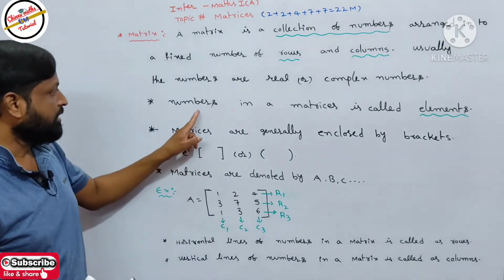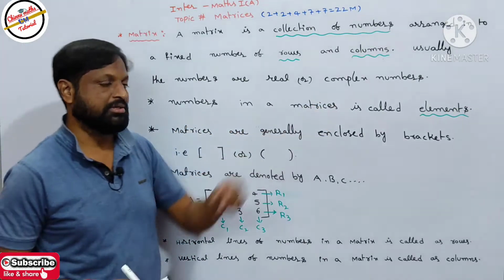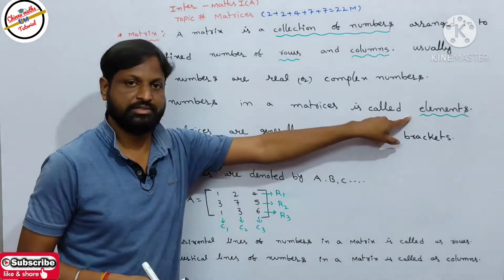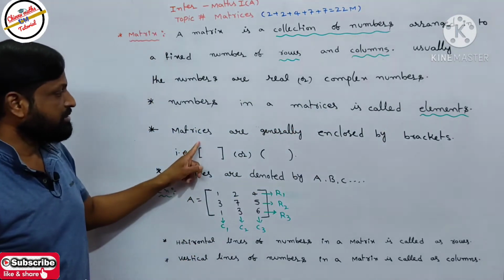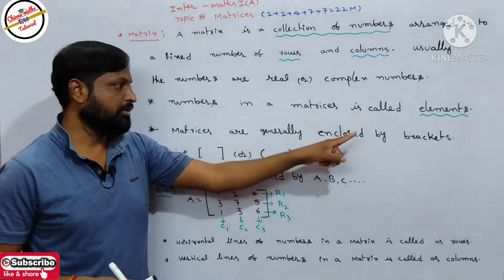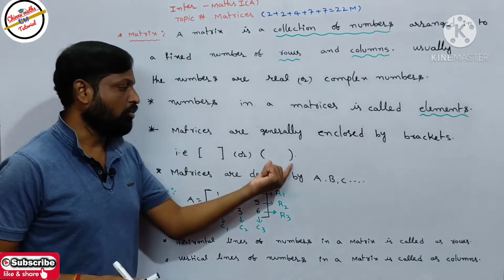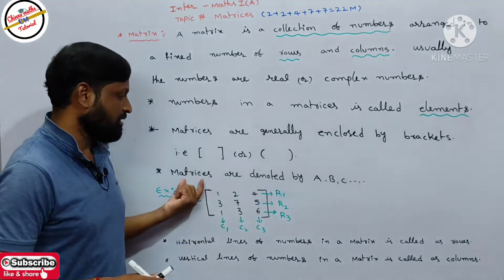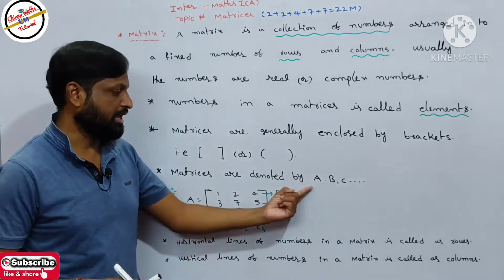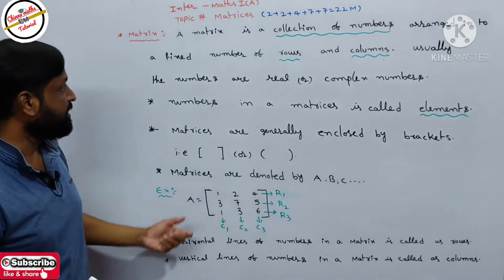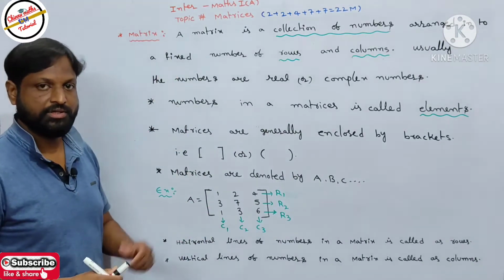Next, the numbers in a matrix are called elements. Matrices are generally enclosed by brackets, either open or closed. The matrices are denoted by capital letters, that is capital A, capital B, capital C and so on. Let's see one example so we can clearly understand the definition of matrices.